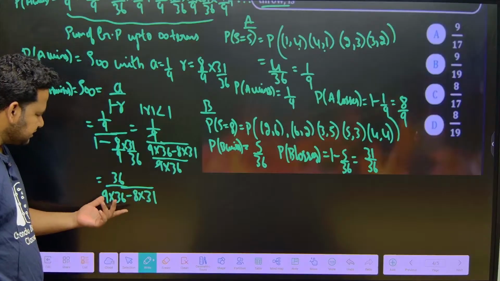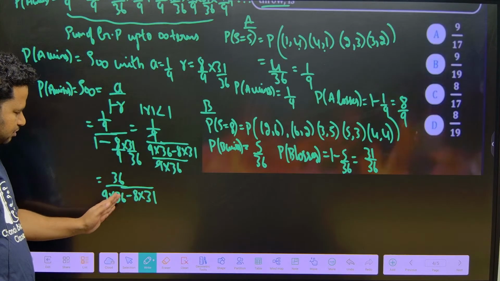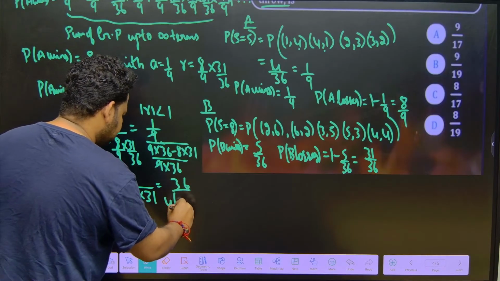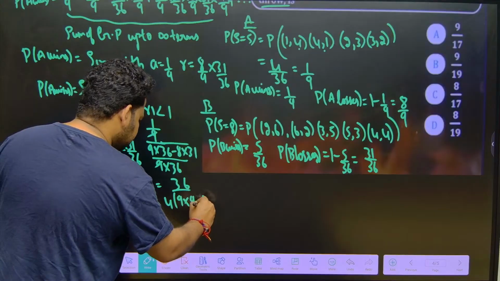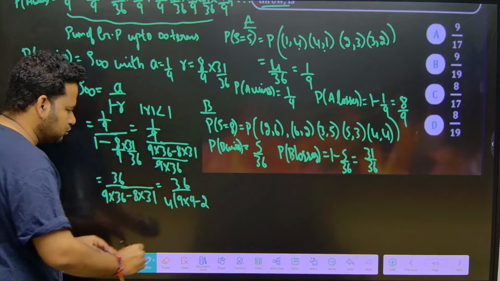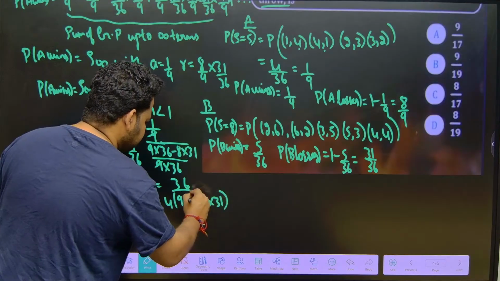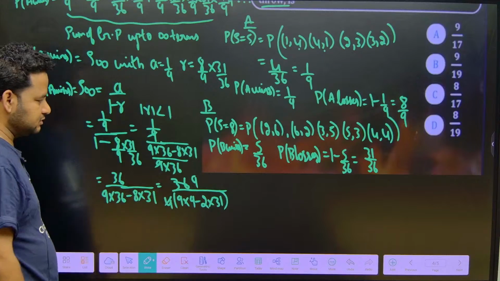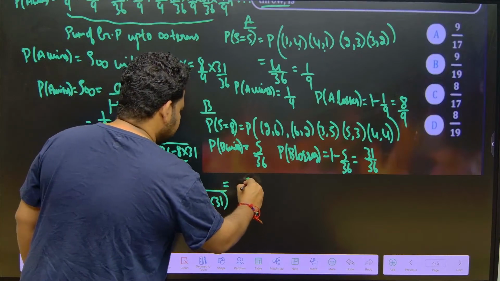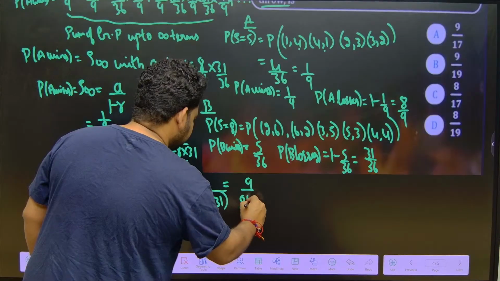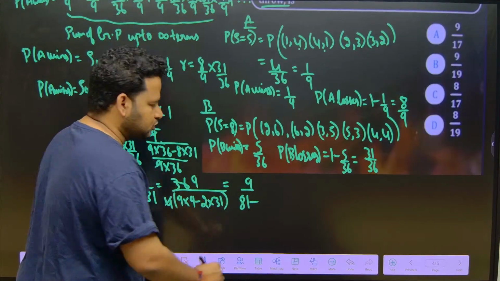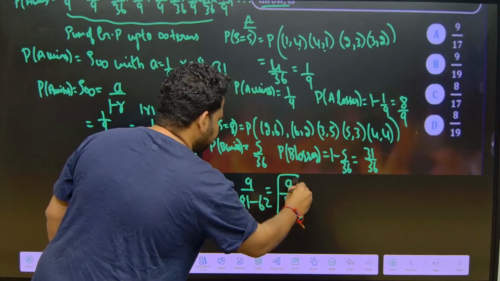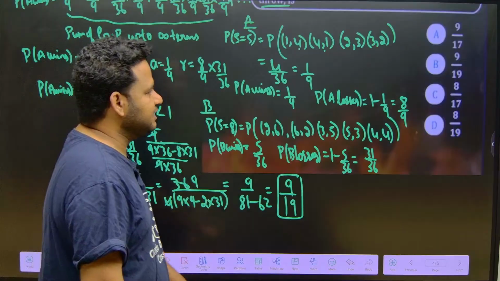Now here I can take so many things common, I can take 4 common. 36 divided by 4 becomes 9, so 9 into 9, minus 8 divided by 4 is 2, so 2 into 31, correct? 4 ones are 4, 4 nines are 36. So this will be equal to 9 nines are 81 minus 2 into 31 is 62. So this will give us 9 by 19. So the probability of A winning, we got it as 9 by 19, which is option B.